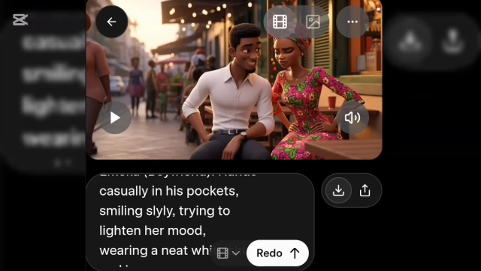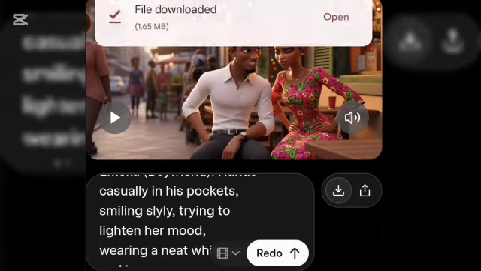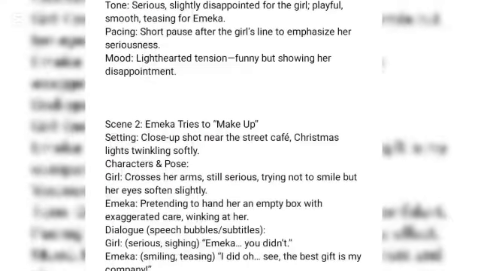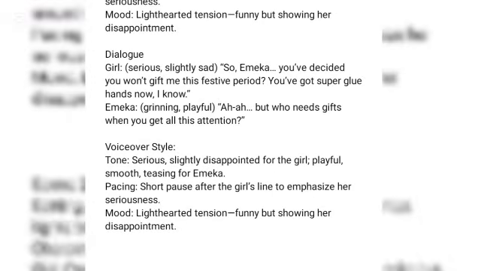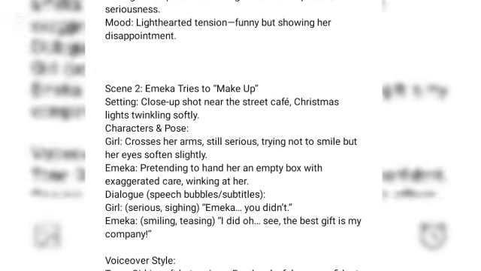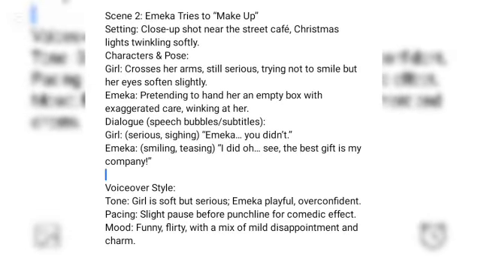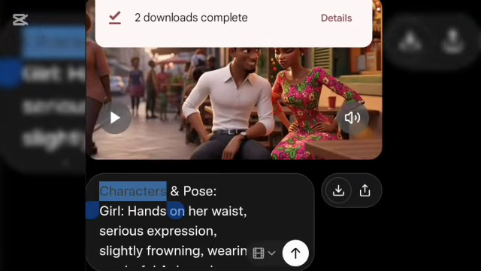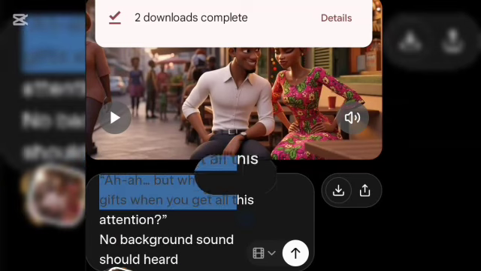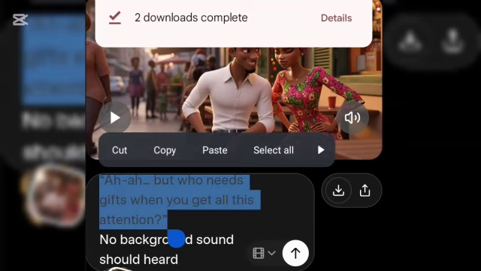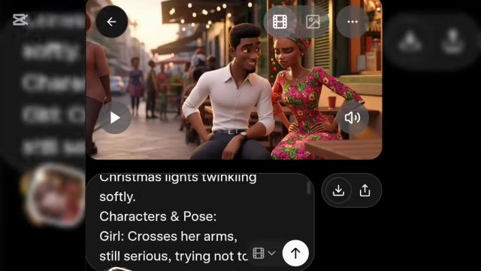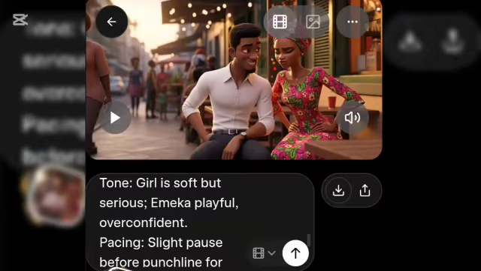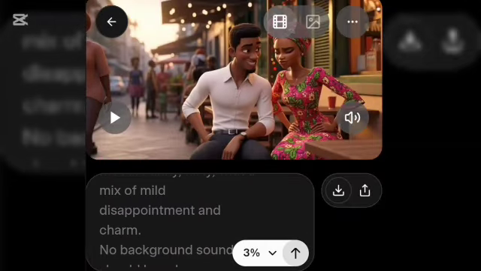I'm going to try another voiceover style instruction. So I'm going to download this. Then I'm moving over here, and this is for scene 2. So I'm going to copy this. I'm going to paste the prompts here. After whatever you're doing, please check if there is any mistake. After that, I'm going to hit generate.